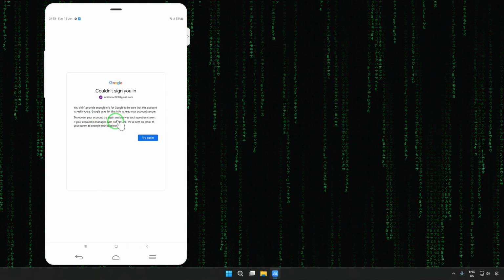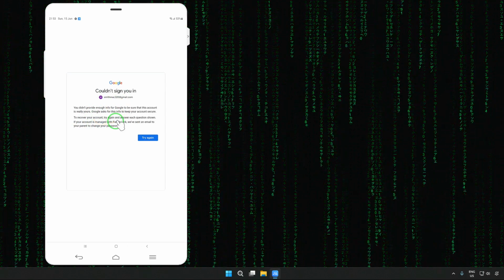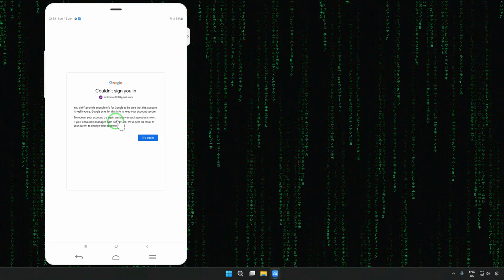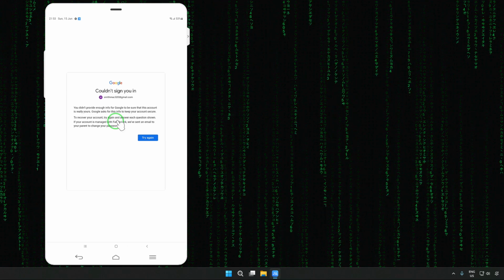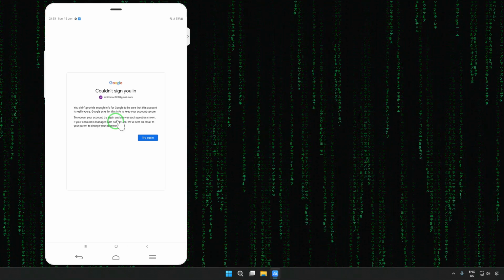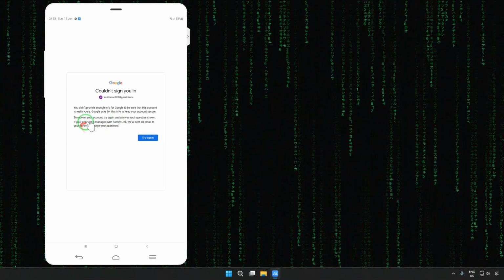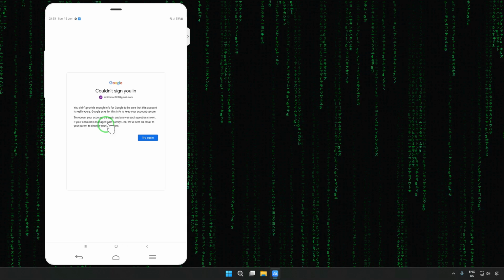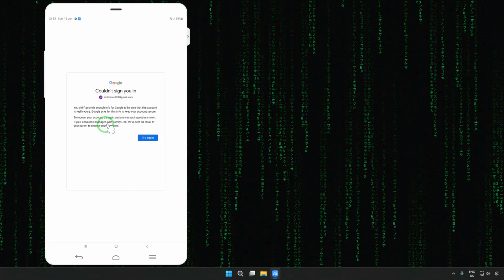It's essential that I did not provide enough information for Google to be sure that this account is relevant. Google will ask this info to secure my account, but here this account can be recovered by answering its questions. The second option is given if your account is managed with a Family Link. Yes, and this can be an alternative option.